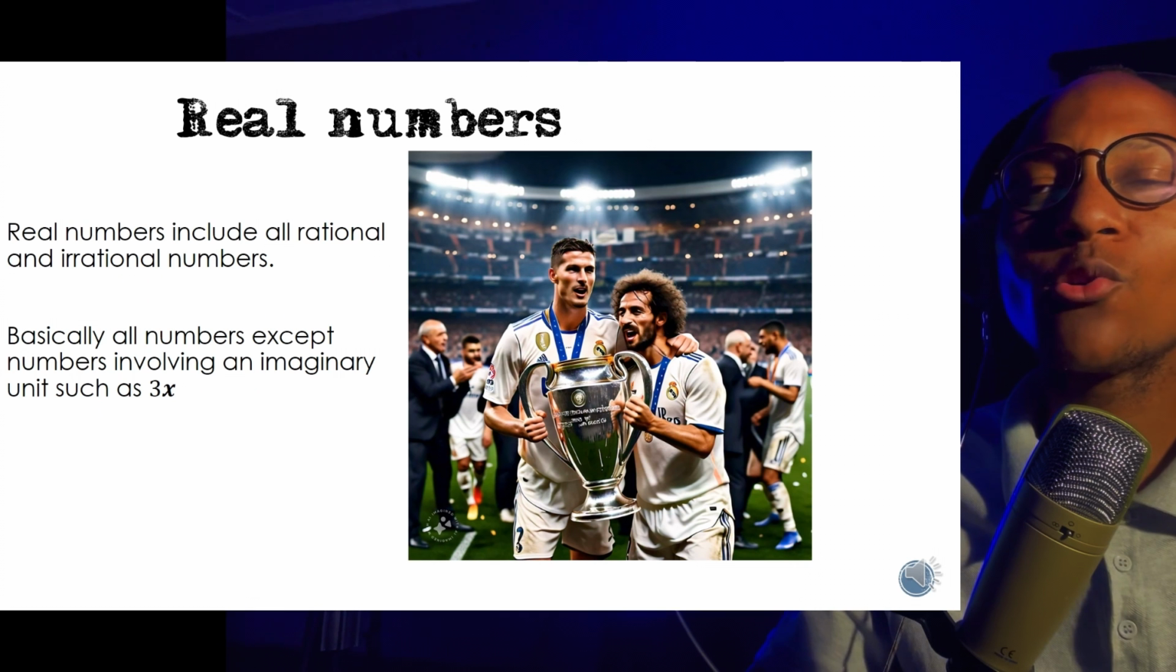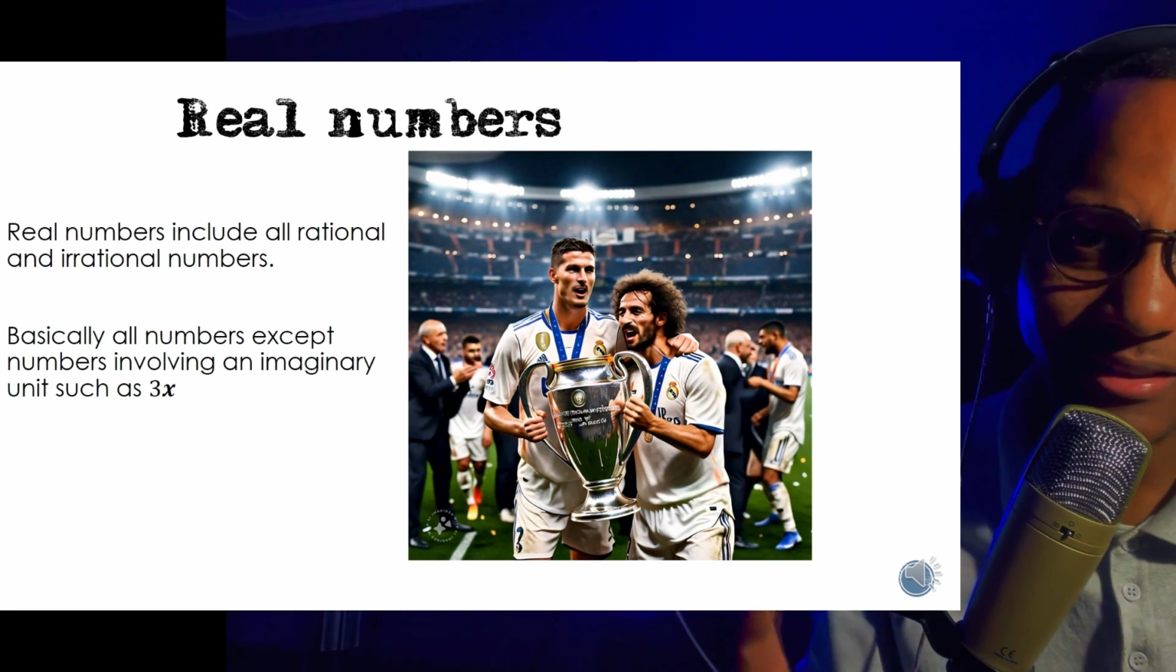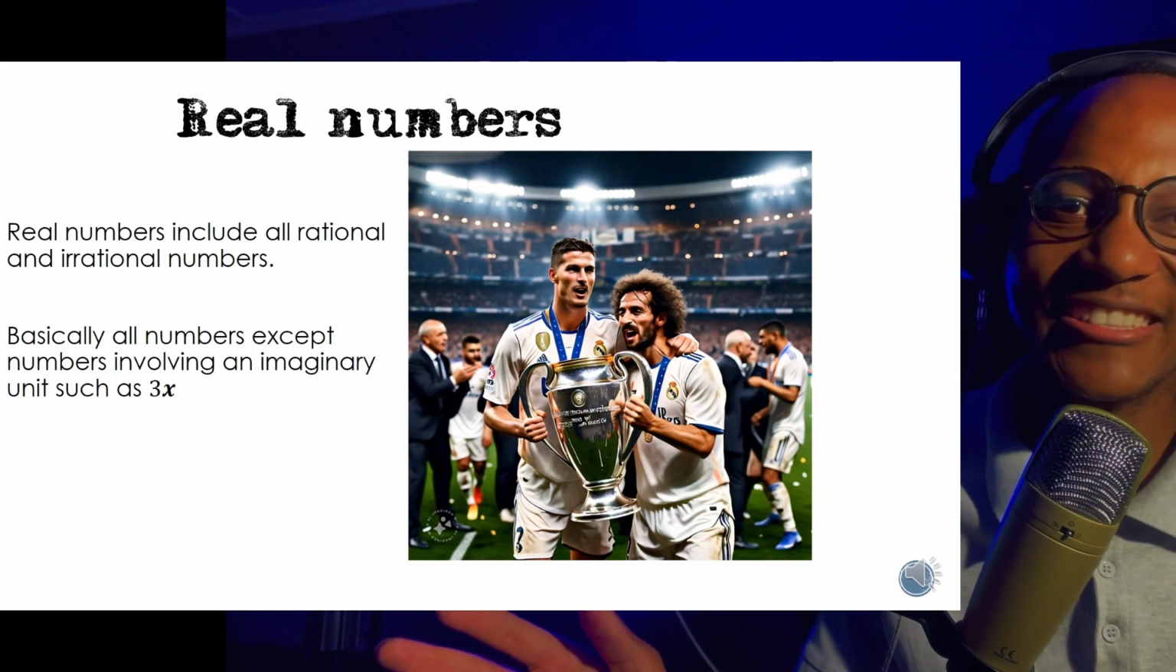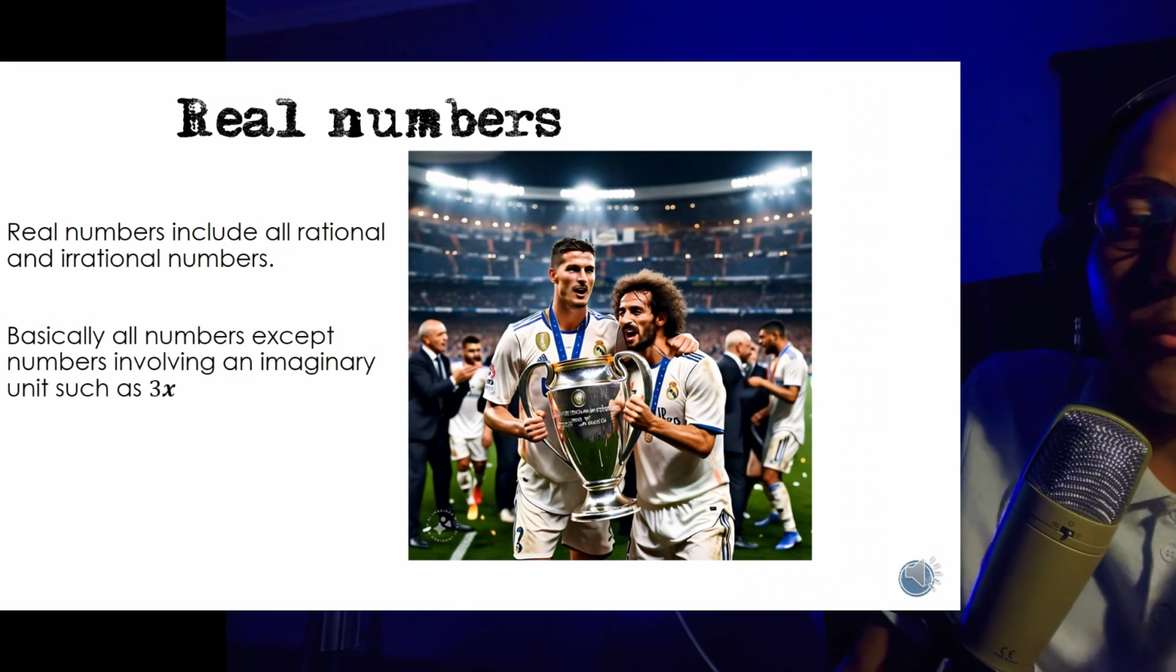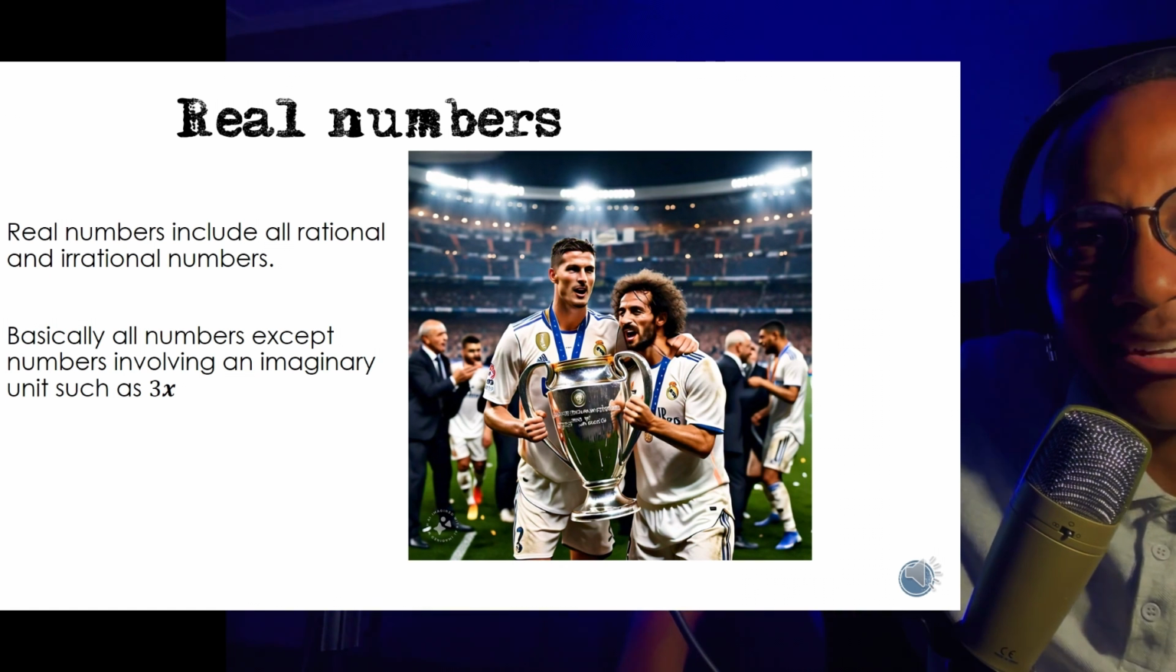Then we have what we call real numbers. I don't mean Real Madrid, guys. I know some of you are fans of Real Madrid, but I'm not talking about Real Madrid. I'm talking about real numbers.